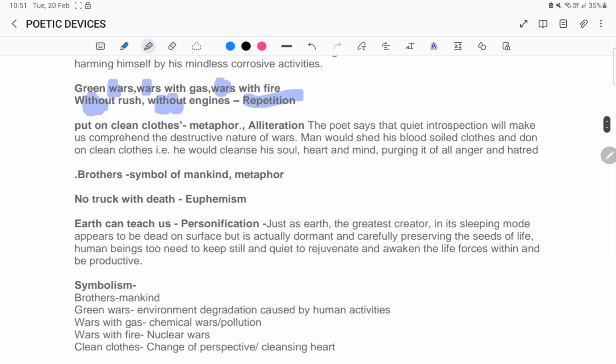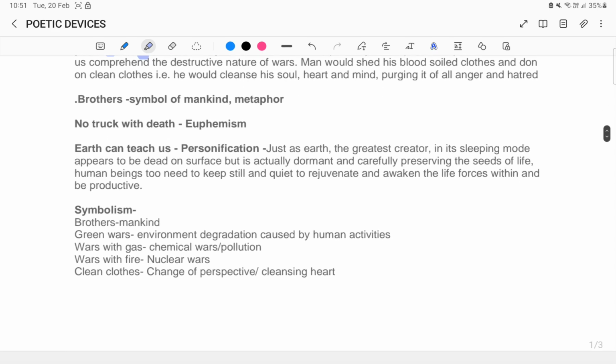Put on clean clothes is a metaphor and also an alliteration. Alliteration because of the C sound, and metaphor because the poet says that quiet introspection will make us comprehend the destructive nature of wars. Man would shed his blood-soiled clothes and don clean clothes, that is, he would cleanse his soul, heart, and mind, purging it of all anger and hatred. Brothers is a symbol of mankind, and again, it's a metaphor.